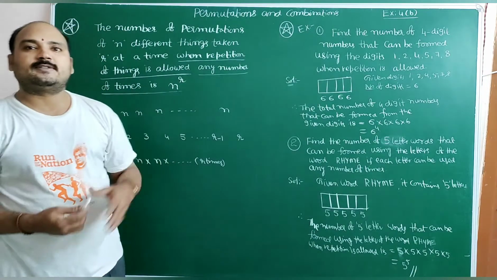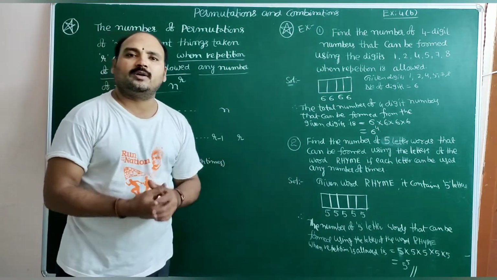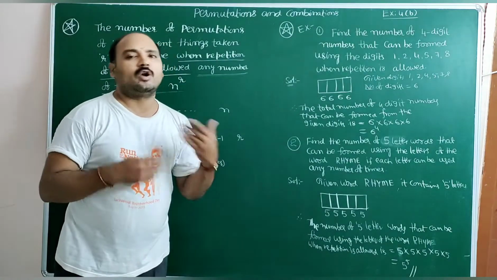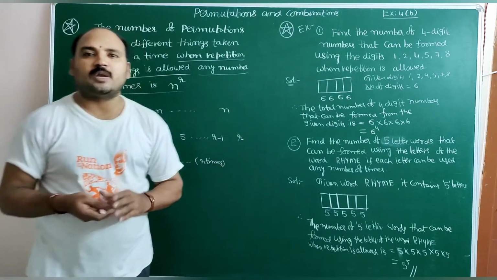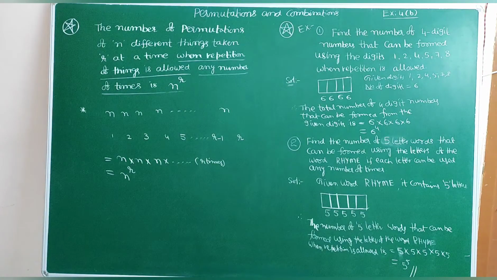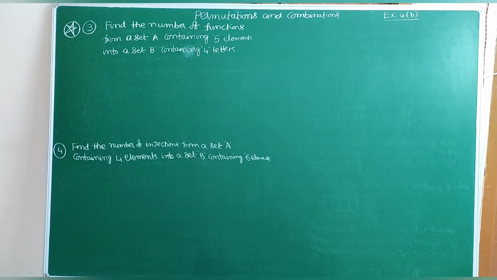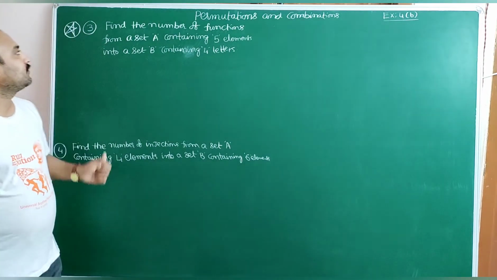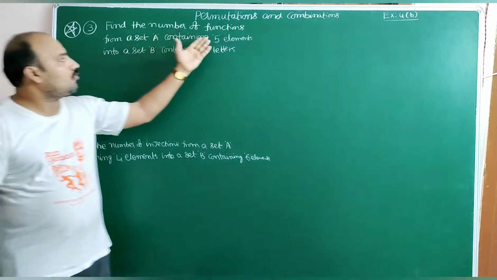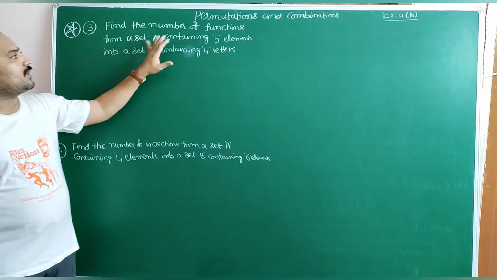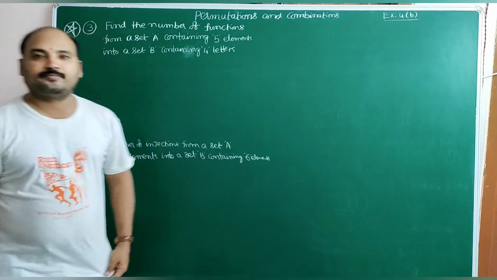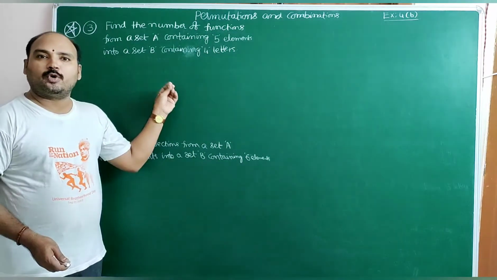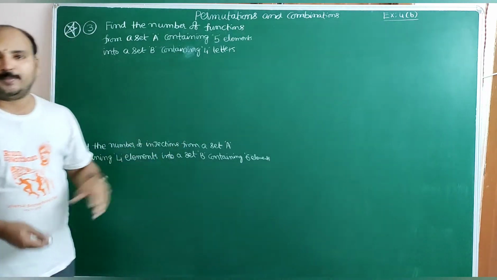We will move to the next concepts, which are 2 marks and very important. Why? Because either repetition or non-repetition questions will be there. It will help in the MSET also, these type of questions. Next question: find the number of functions from a set A containing 5 elements into a set B containing 4 elements. This type of question is important for MSET as well as ITE.